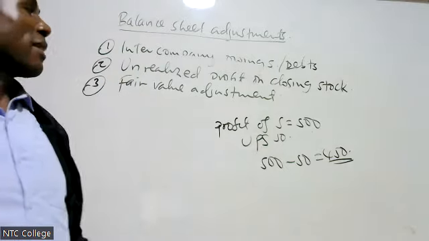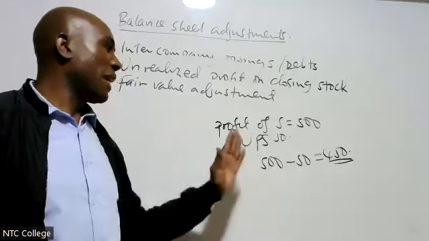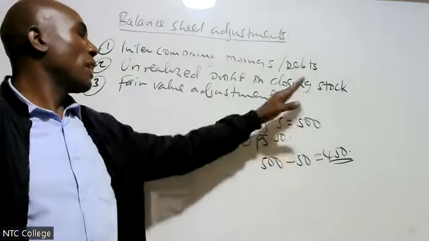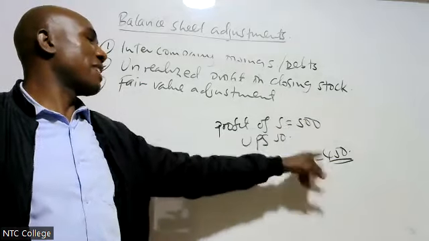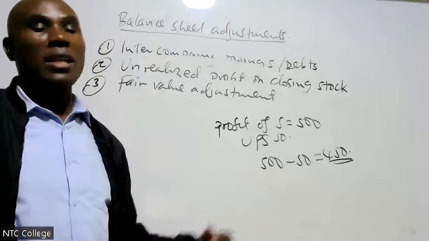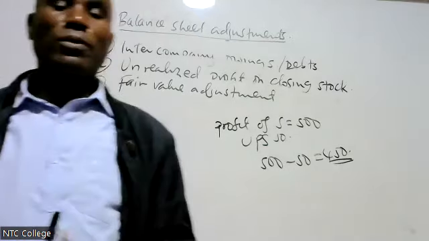That's what Madam is saying. If S sold goods, it realized the profit. Therefore, if the profit of S is 500, you less, we get 450. If it is H that sold goods, we less that UPS from the profit of H.